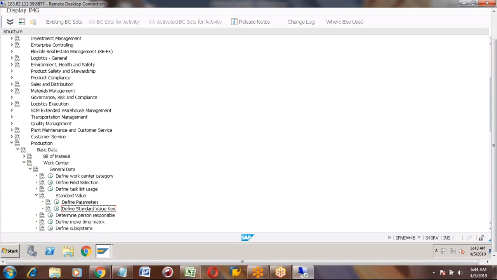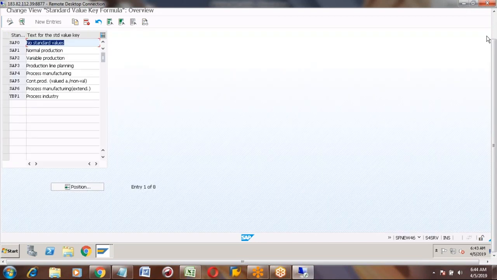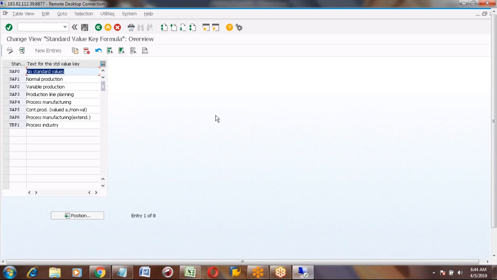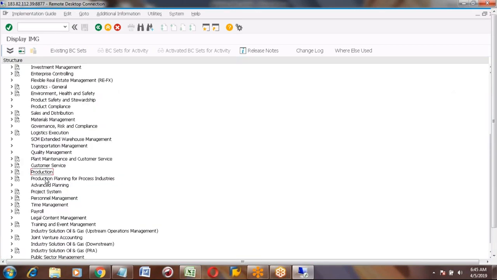I have a question. If you scroll down in SPRO, there are some other keys: one is production and another says production planning for process industries, then advanced planning.